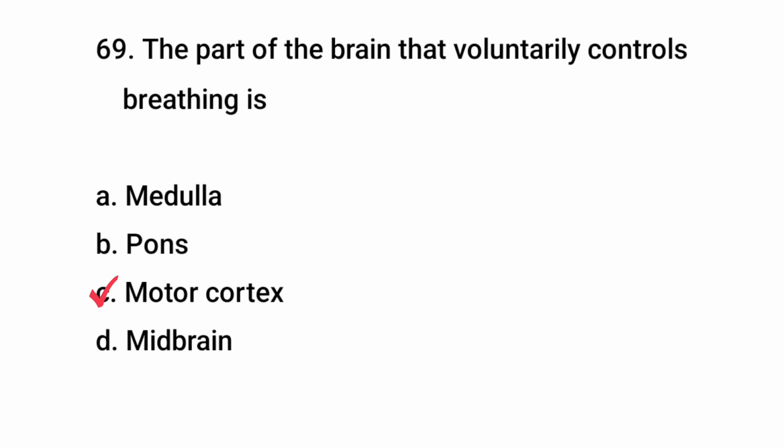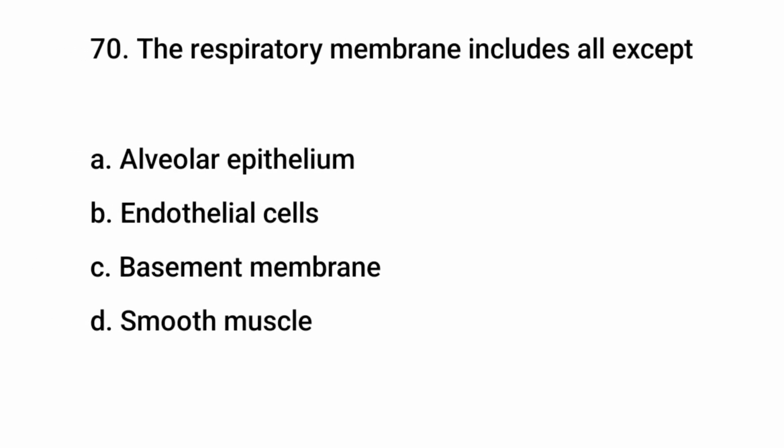Question number 69. The part of the brain that voluntarily controls breathing is? The right answer is C. Motor cortex. Question number 70. The respiratory membrane includes all except? The right answer is D. Smooth muscles.